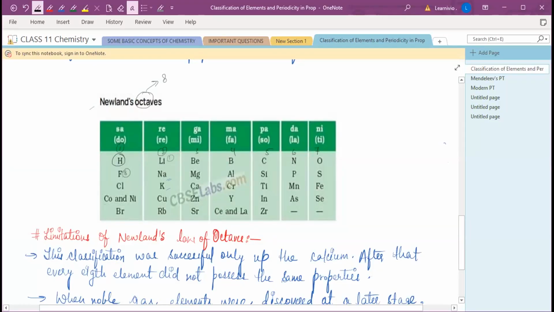No, okay, ma'am. So he just compared it to musical notes like sa re ga ma pa dha ni. And again the sa comes, so it repeats. Repetitions are happening here. Okay, so every repetition has similar properties, like the first and eighth element have similar properties according to Newlands.